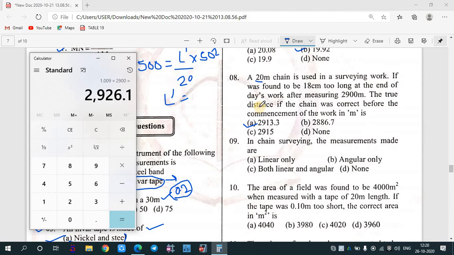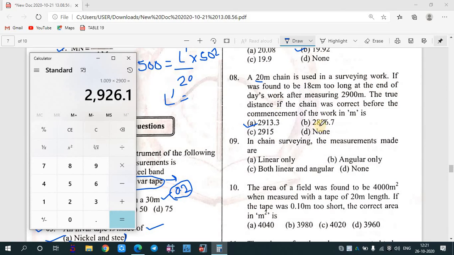Let me check. It's too long, no? 20 plus 0.18. Okay, divide by 20 into the measured length 2900. So it is 2926.1. But the answer is not over here.